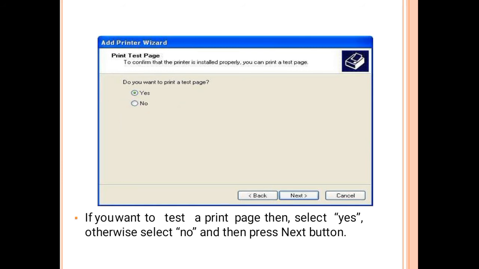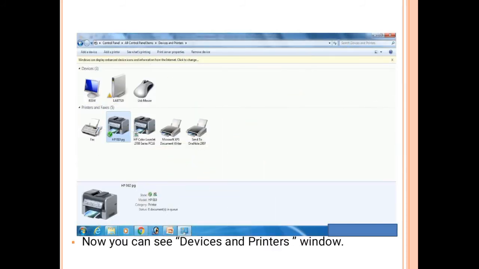So here if you want to test a print page, then select yes, otherwise select no and then press next button. Okay. So here whenever your printer is connected to your devices, then here show this type of screen, and printer and faxes are available in this type of screen.